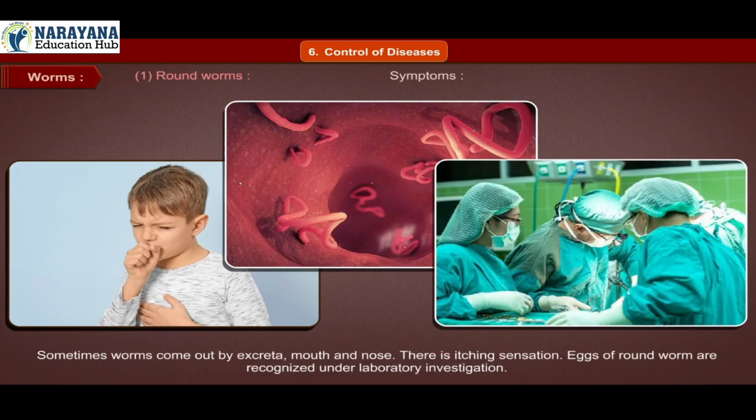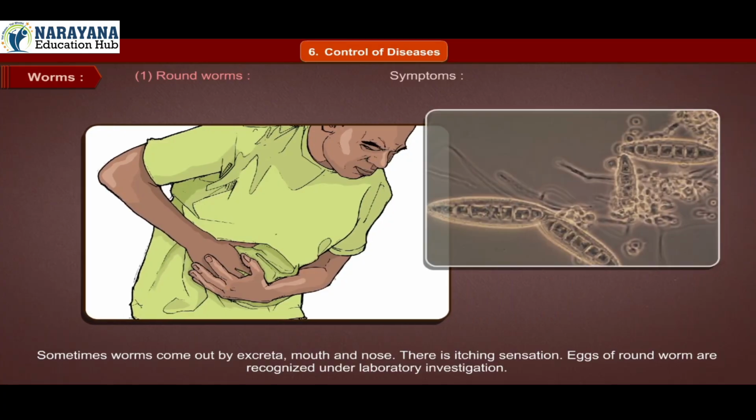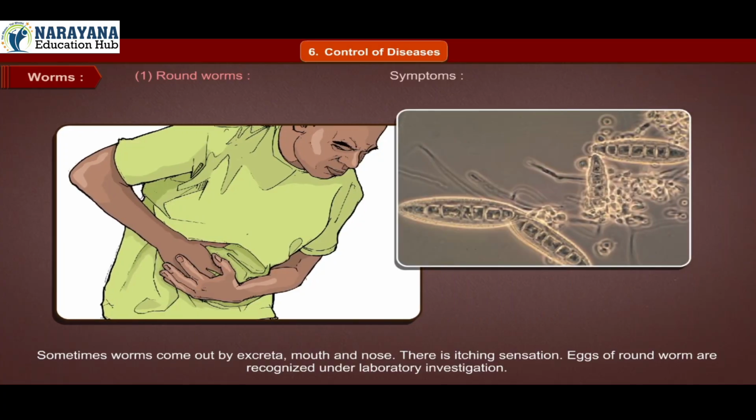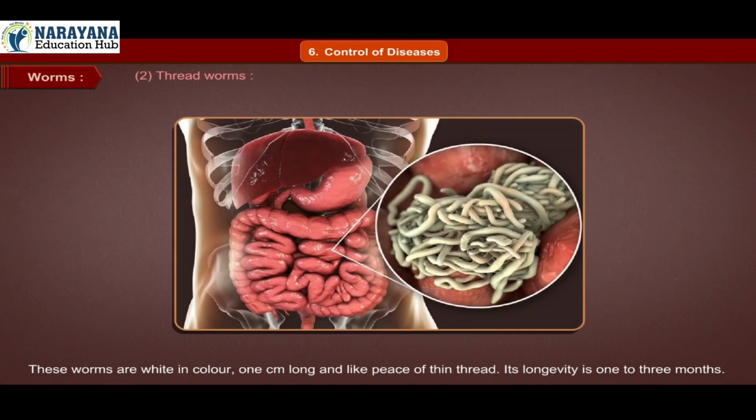Sometimes worms come out by excreta, mouth and nose. There is itching sensation. Eggs of roundworm are recognized under laboratory investigation. 2. Threadworms. These worms are white in color, 1 centimeter long and like a piece of thin thread. Its longevity is 1 to 3 months.